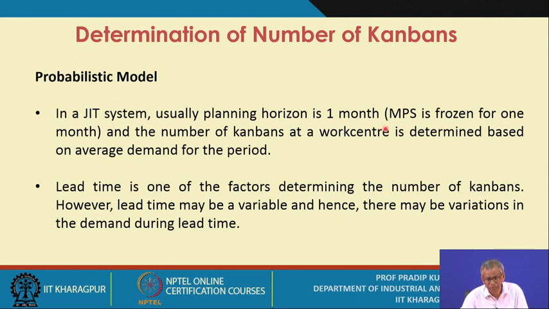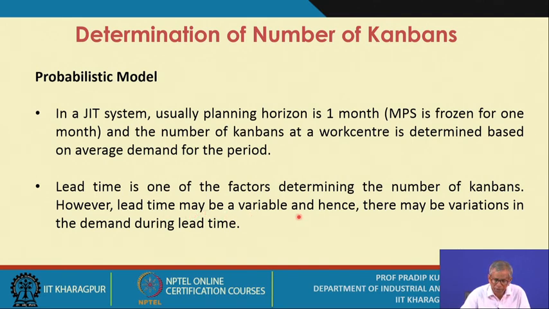Please make a note: MPS is frozen for 1 month only, and the number of Kanbans at a work center is determined based on average demand for the period. The lead time is one of the factors determining the number of Kanbans. If you look at the formula you use for determination of the number of Kanbans, lead time is mentioned as one of the important factors.